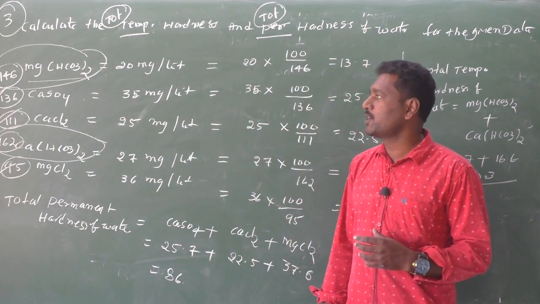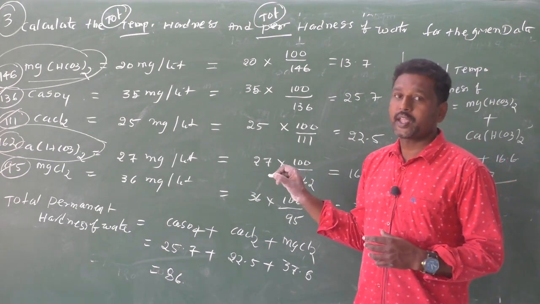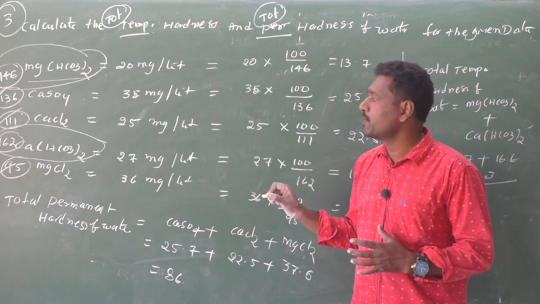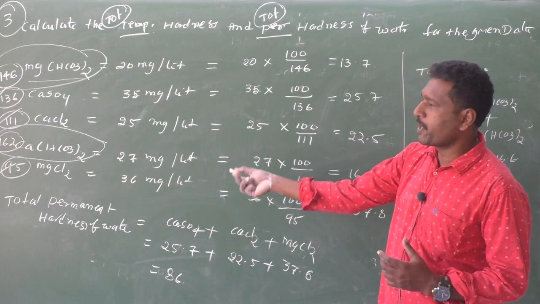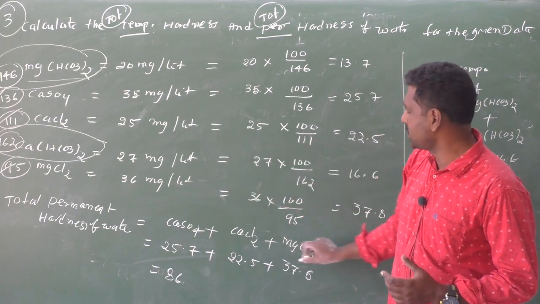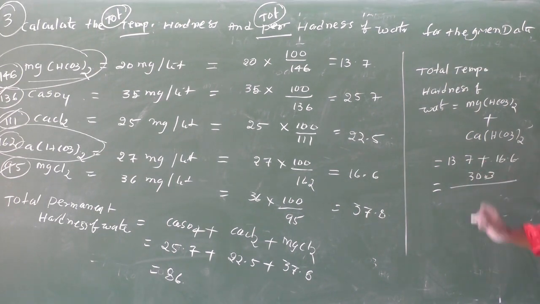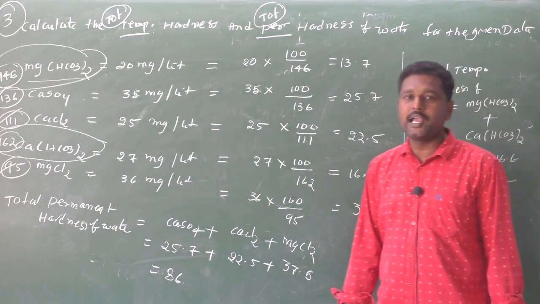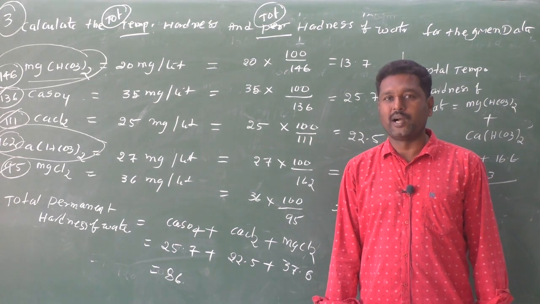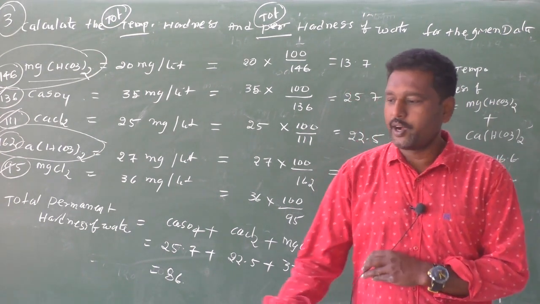If they are asking only the degree of permanent hardness of water, this is the answer. If they are asking temporary hardness of water, this is the answer. So these are the numericals based on temporary and permanent hardness of water.